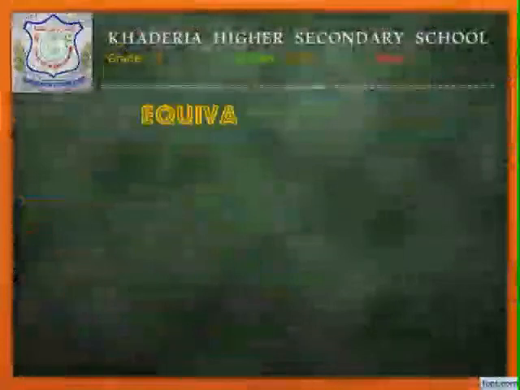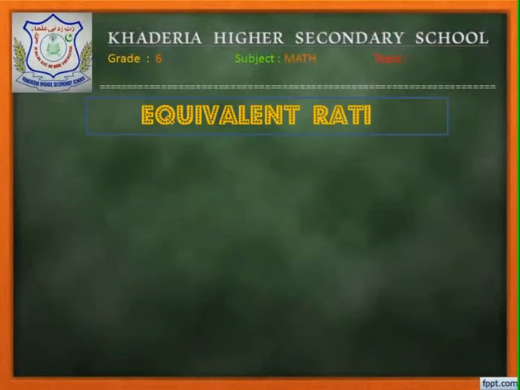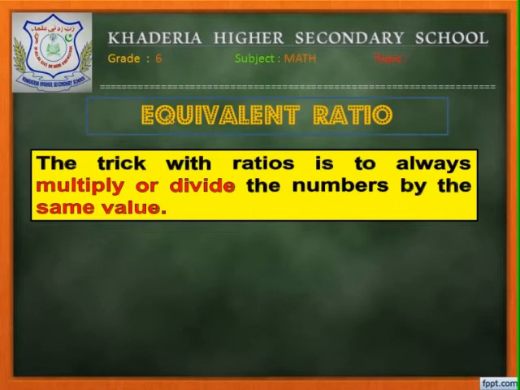Now we will move to the next concept, which is equivalent ratio. You know very well the word equivalent means similar. So this concept is all about similar ratios. It is very simple and easy to find an equivalent ratio. You just have to divide or multiply the ratio by some number.